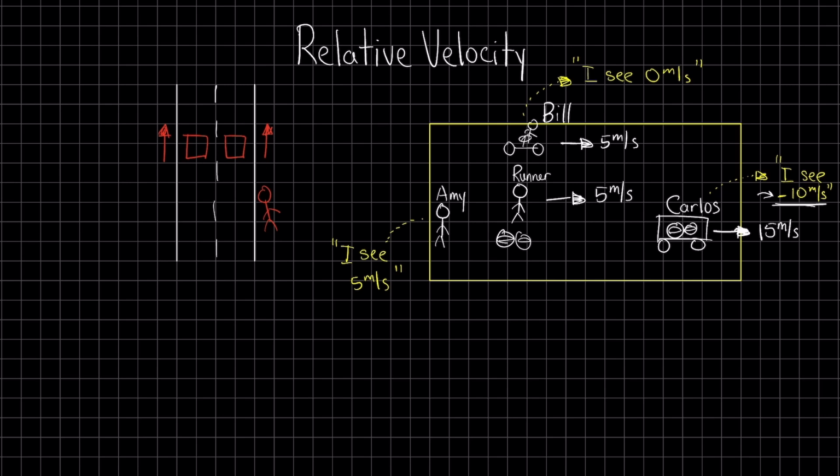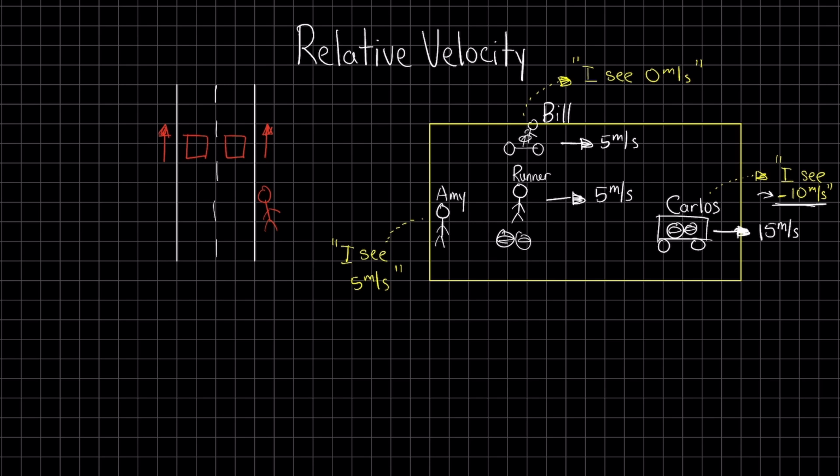What we are seeing here is a concept in physics called relative velocity. Relative velocity tells us that the speed of an object isn't absolute. It depends on who's observing it. In this case, each person, Amy, Bill, and Carlos, has a different view of the runner's speed, and each view is correct for that person's frame of reference.